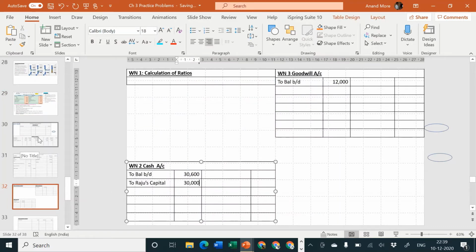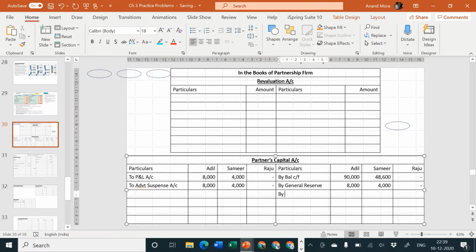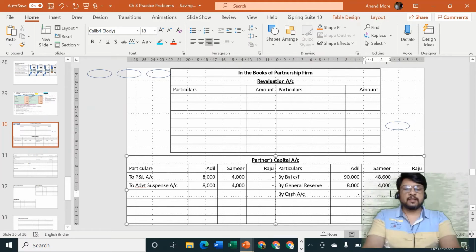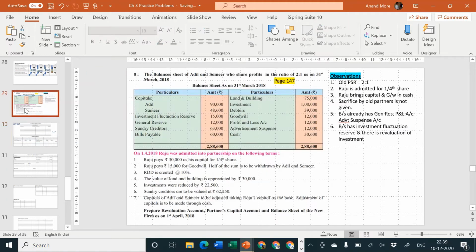Second effect, Raju is the giver, credit the giver, Raju's capital account credit side by cash account. Dash for Adil, dash for Samir, and 30,000 for our Raju Bhaiya.